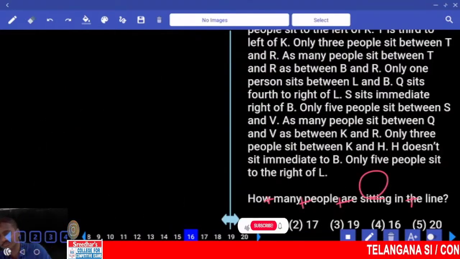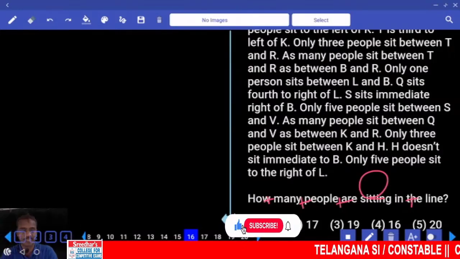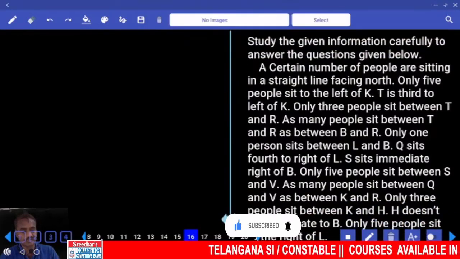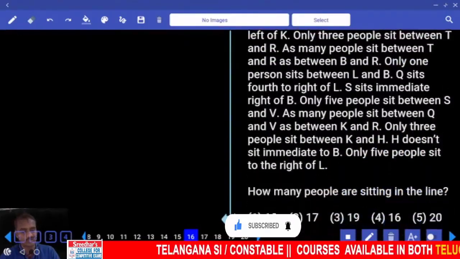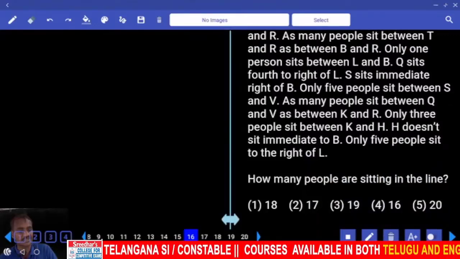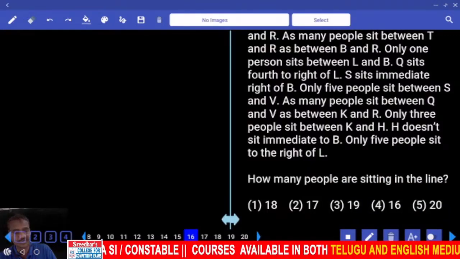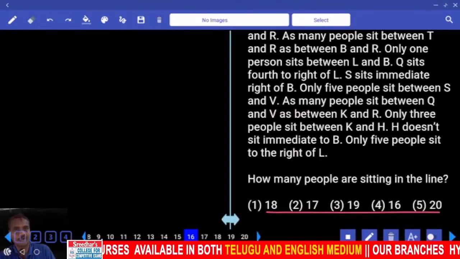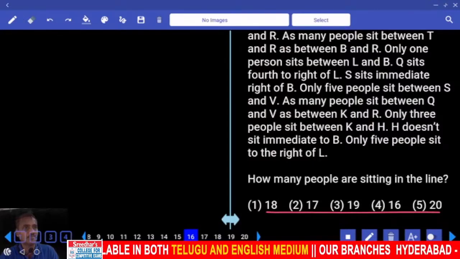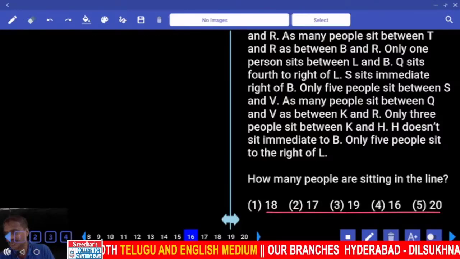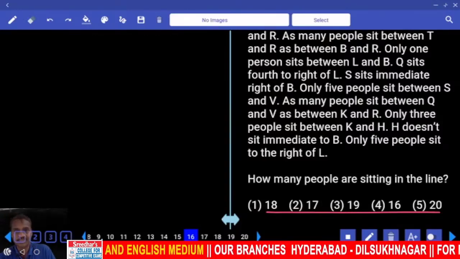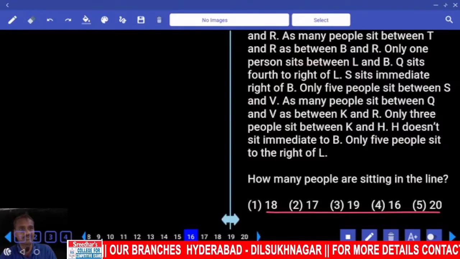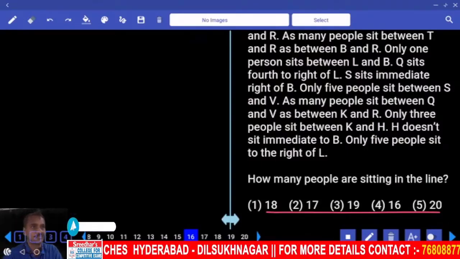Then coming to question number 16 onwards. 16 to 19. Now a certain number of persons are seated in a row facing north. First or second priority? The total number of persons could be more than 15. And second priority, as it is clerk prelims. We have already done the remaining questions, hence keep this one under the second priority.